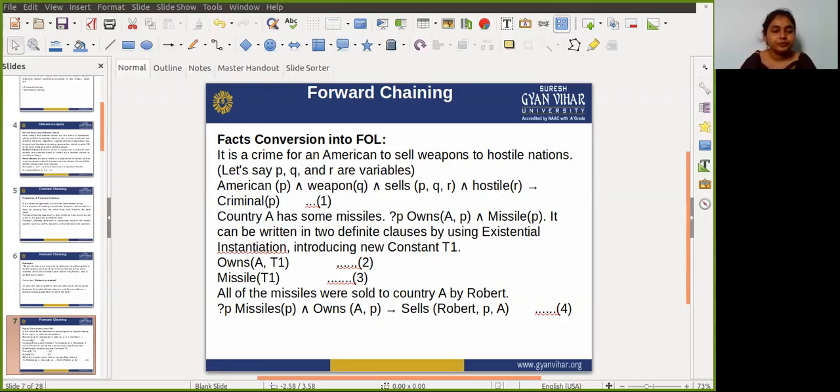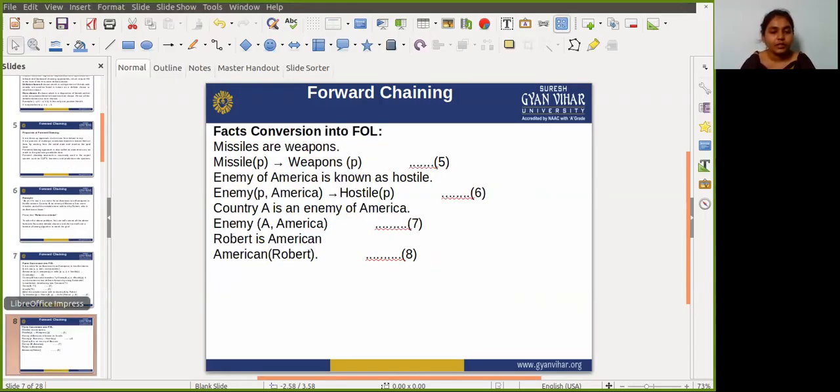Next we consider that an enemy of America is known as hostile. So if P is an enemy of America, then definitely P is hostile. Next, country A is an enemy of America, so we can write Enemy(A, America). Next, Robert is an American, so for that we write American(Robert).